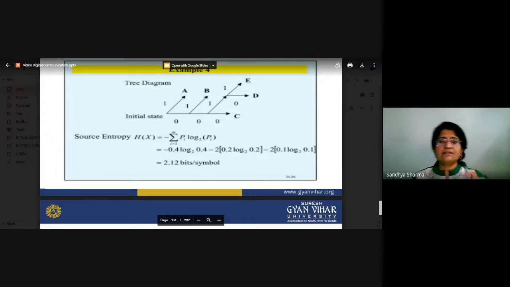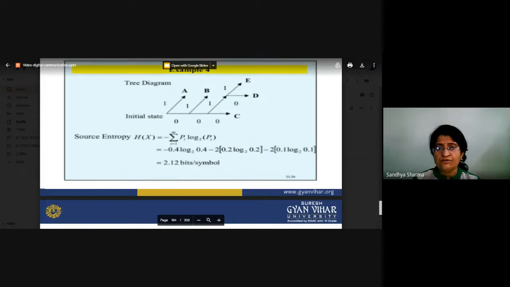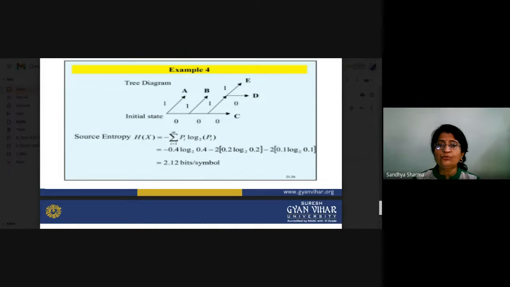You can see here what probabilities you have been given, and you also have to calculate the information content up to pi, and then you can calculate it. So that is equal to 2.12 bits per symbol. That is basically the solution. You can calculate the entropy.